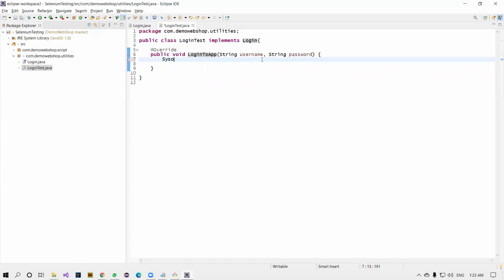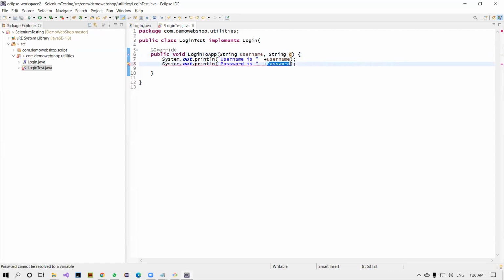Very simple. System.out.println, and here I'm going to add "username is", place username. Remove this one, and Control Alt Down Arrow, password. "Password is", copy this fellow, paste here, copy this.